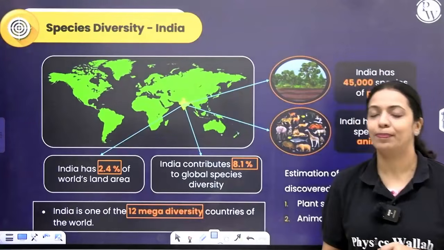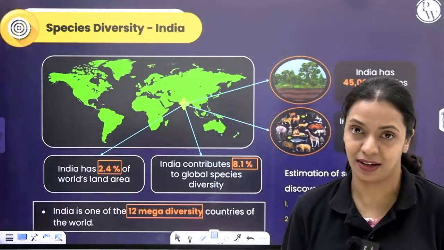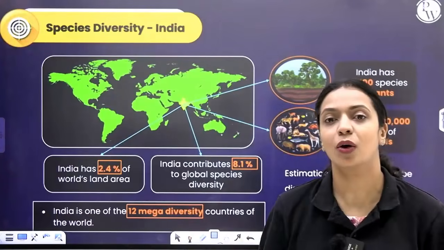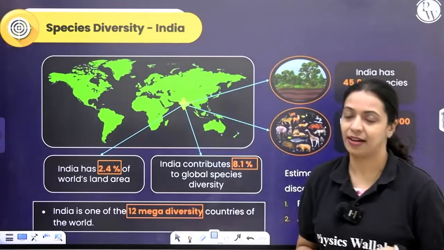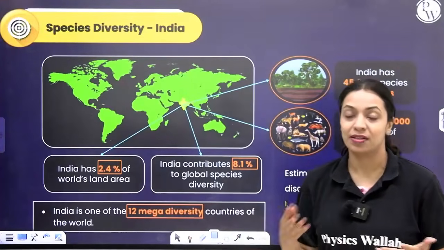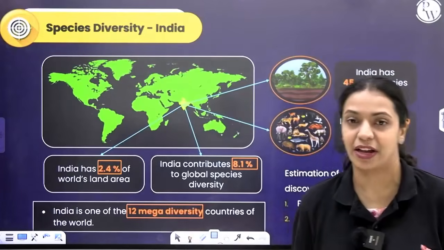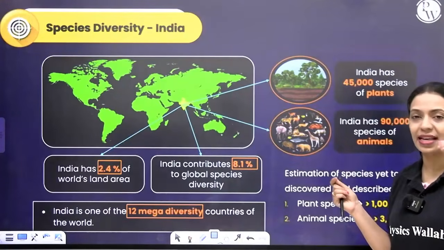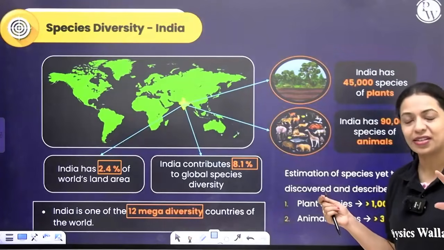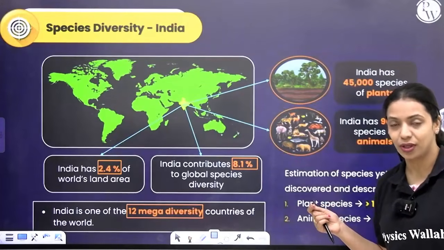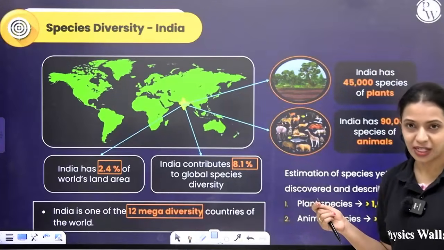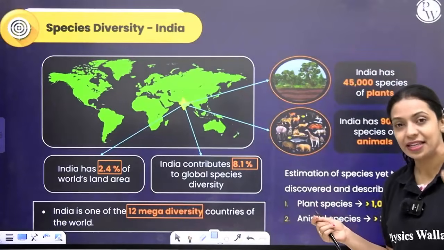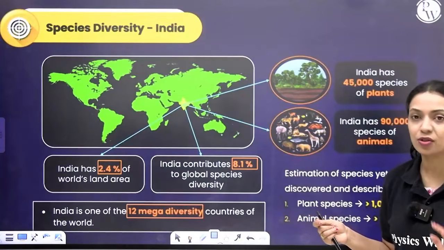Talking about how many plant species you can find in India, nearly 45,000 species of plants, and twice as many animals, roughly around 90,000 species of animals. And if you apply Robert May's estimate over here, according to IUCN 2004 data, 1.5 million species have been described, and he said roughly 7 million species exist on this planet.